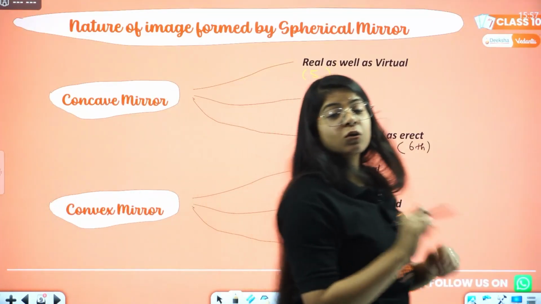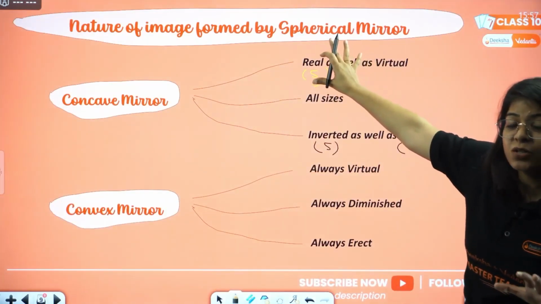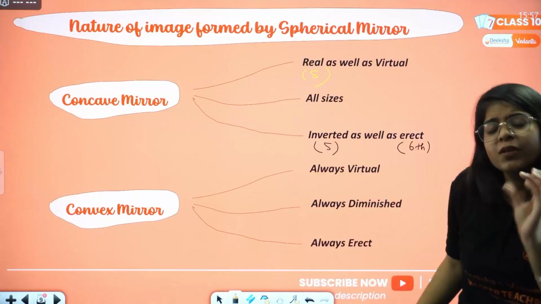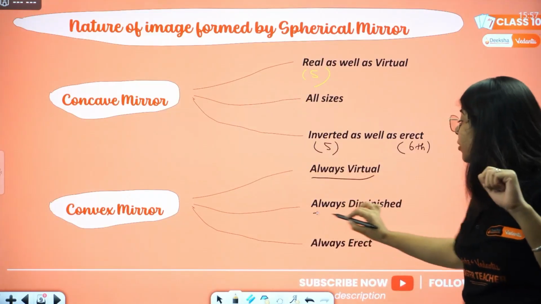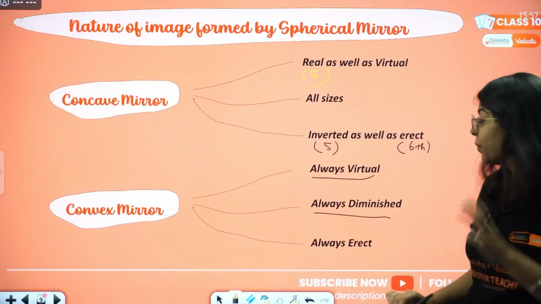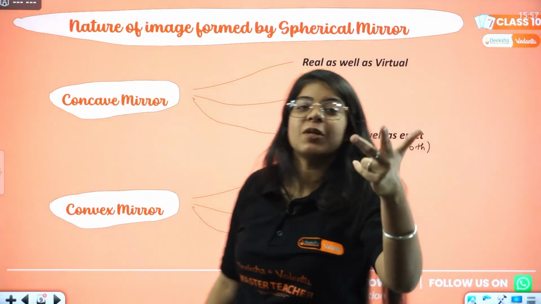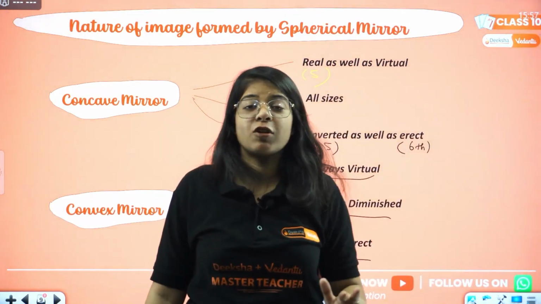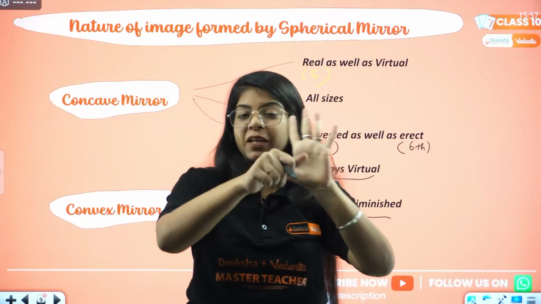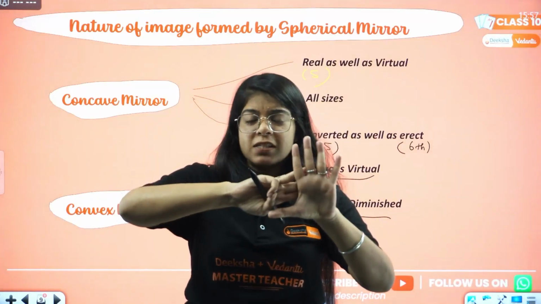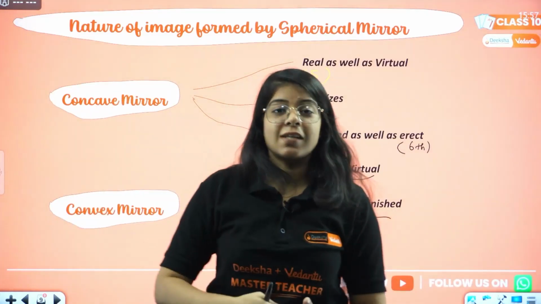Then moving on to the convex mirror. In the concave mirror it was real as well as virtual, but in a convex mirror, always just the virtual image is formed. So always virtual, always diminished, always a small image, and always erect. So for a convex mirror: virtual, erect and diminished. That's the only thing you have to remember. For a concave mirror, for the first 5 cases, it will be real, inverted, small, big, all sizes. But for the sixth case, it will be virtual and erect, and larger in size.